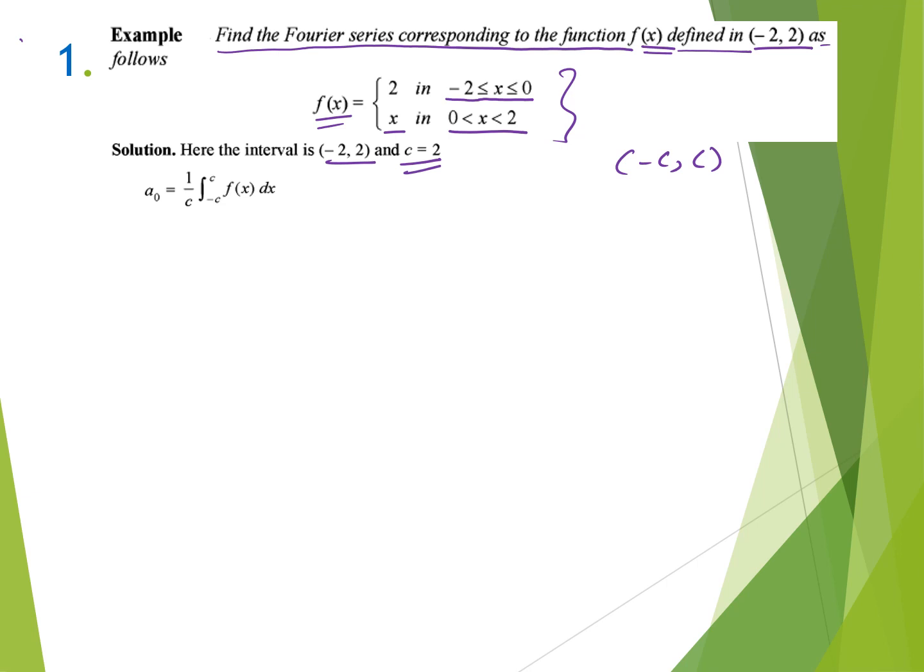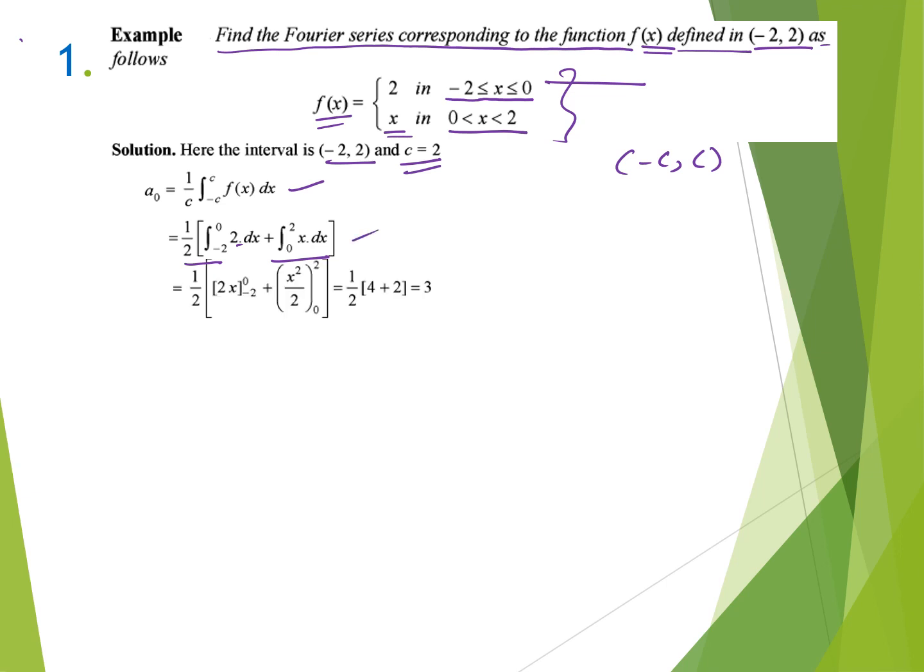So finding the a naught, it is equal to 1 by c integration of f(x) dx, substituting the value for c, 1 by 2 integration minus 2 to 0 for the first partition of the function, where the function is 2, and for the second partition the function is x and the limit is from 0 to 2. Integrating it, we get the value that a naught is equal to 3. So a naught is equal to 3.